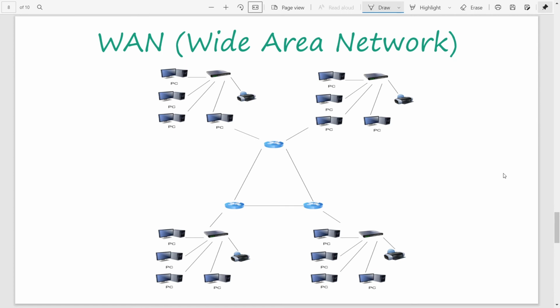Then finally we will discuss the wide area network, or WAN. WAN is a network which connects different LANs, but the specialty of this kind of network is that it can range over a huge geographical area. One local area network connected to this WAN can be in one country. Another local area network connected to it can be in a different country. So a wide area network can cover different countries, or it can cover the whole world.